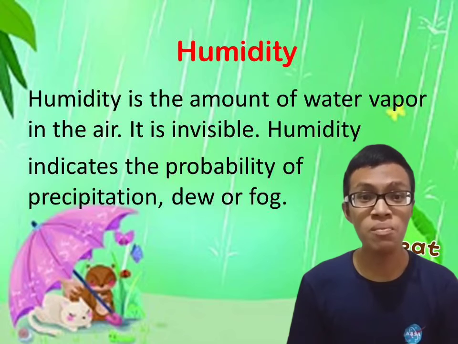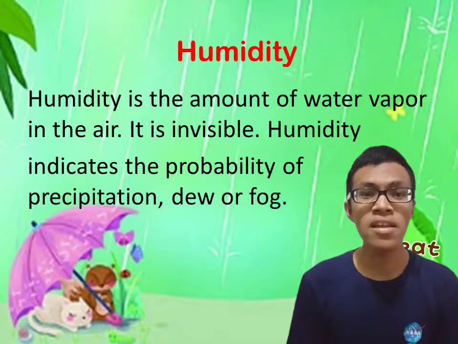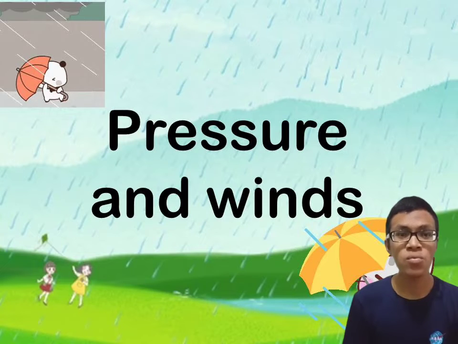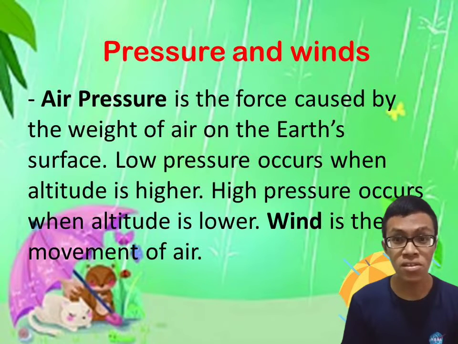Humidity is also an important element to determine the probability of precipitation, and precipitation is simply defined as rain, snow, or hail. The kind of precipitation depends only on the temperature of a certain place. The last one is the pressure and winds. The main relationship between the pressure and the wind is the greater the difference in air pressure between the two points, the steeper is the pressure gradient and the greater is the speed of the wind.